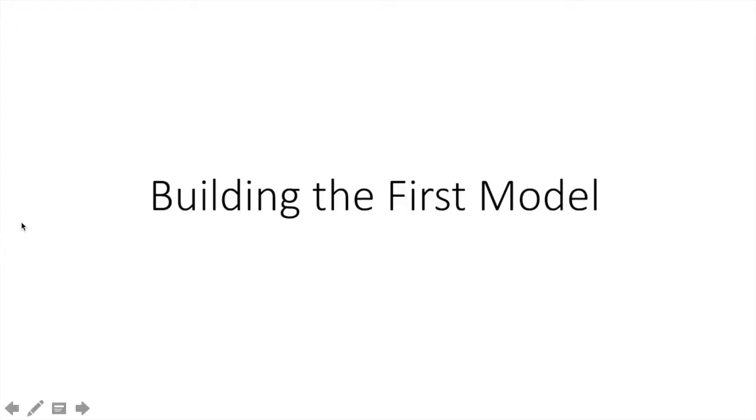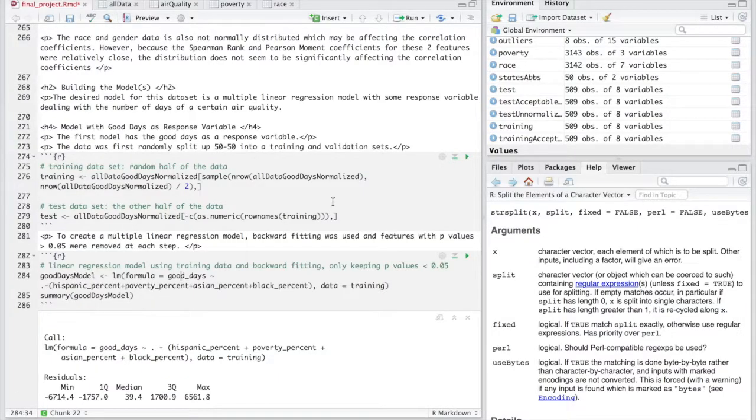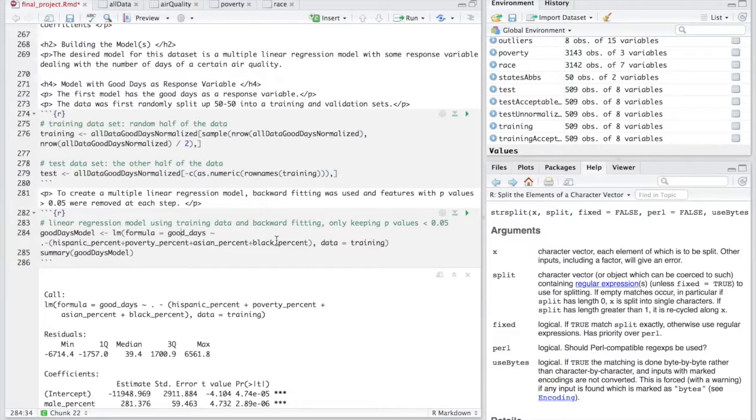So now it was time to actually build the models. So to create my first model, I split up the data in half. You could see that I did that here with the sample function. I did it randomly, and then I created a linear regression model with all of the features using my training data set.